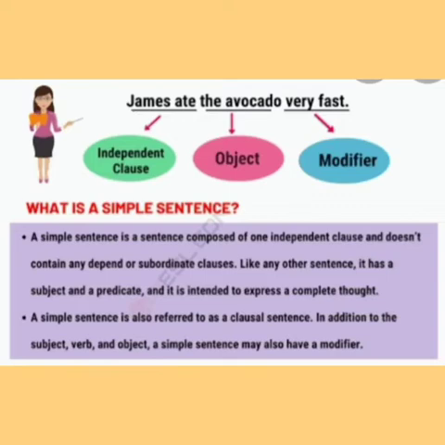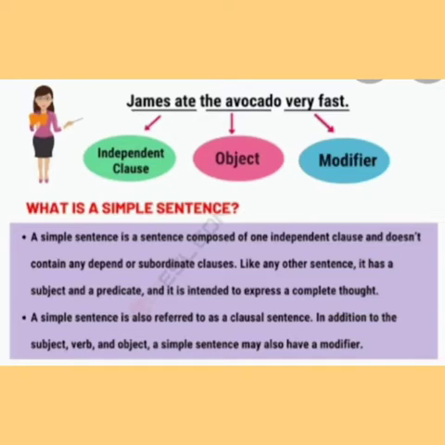Today we will discuss English grammar: what is a simple sentence and its different examples. For example, James ate the avocado very fast. Here, James ate is the independent clause, the avocado is the object, and very fast is the modifier. What is a simple sentence?